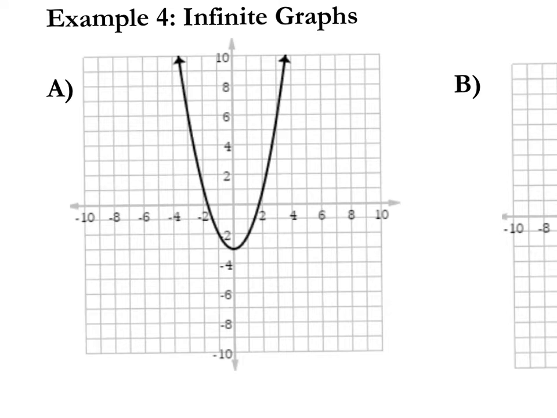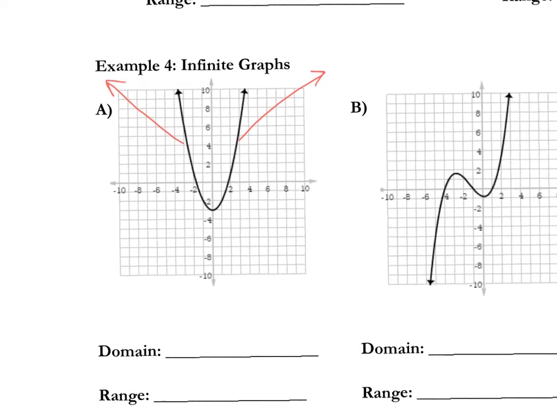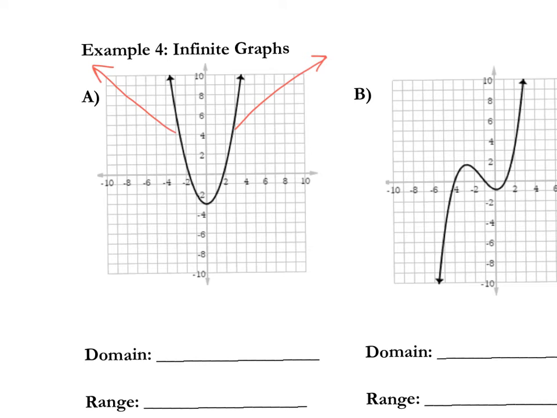So if you look at the first problem, we have to figure out the domain. And what you're going to notice about the domain is there's not a stop and a start point. There's not a dot. And you'll notice that I'm going to draw on top of these. This keeps going and going to the left, and it keeps going and going to the right. And when that happens, we have to state the domain left and right. Anytime that situation happens, your domain, remember you start from the left, so we're coming from the negative direction. Is it going to be negative infinity to infinity?